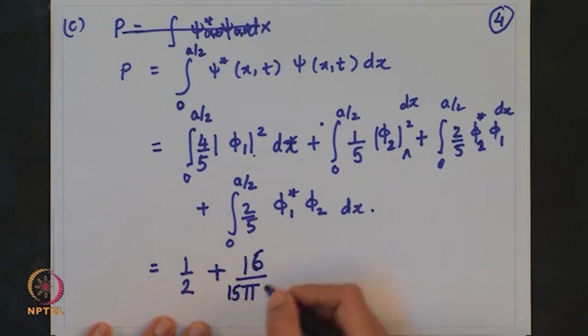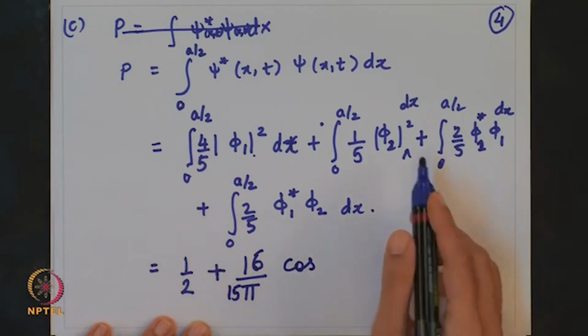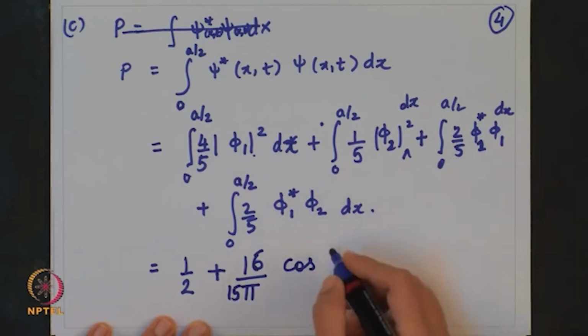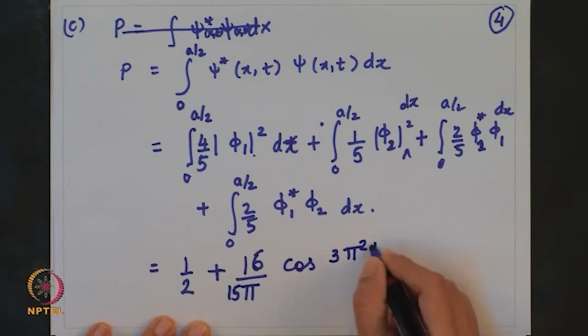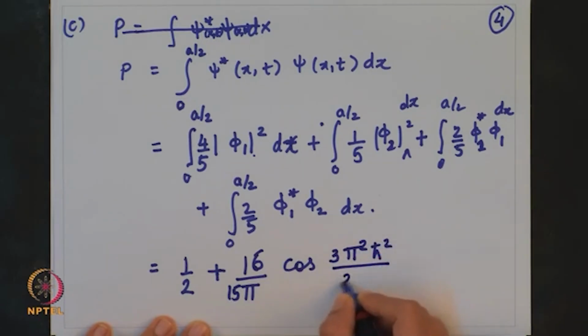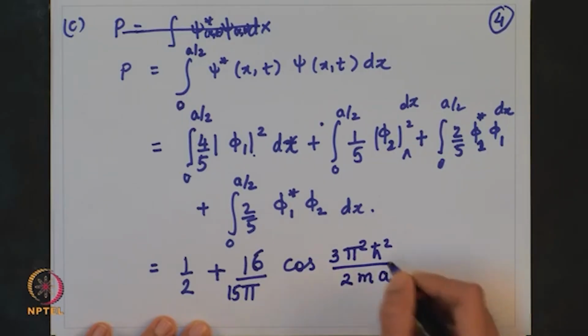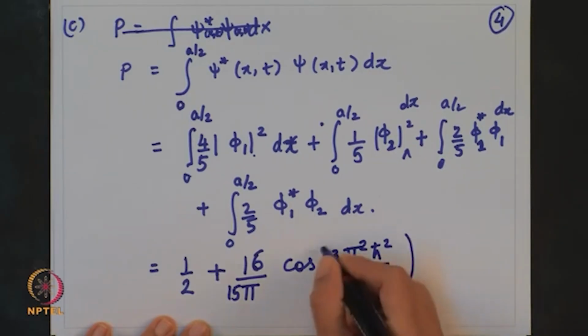So, I have 16 upon 15 pi cos of E2 minus E1, which I can write as 3 pi square h cross square upon 2 m a square, okay.